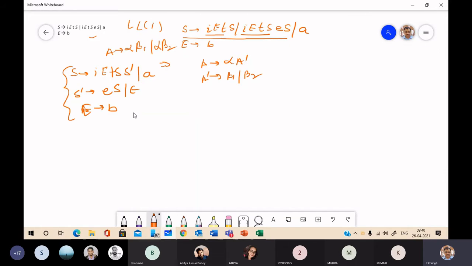For construction of the LL1 parsing table, we first have to compute the first and follow of the various grammar symbols.